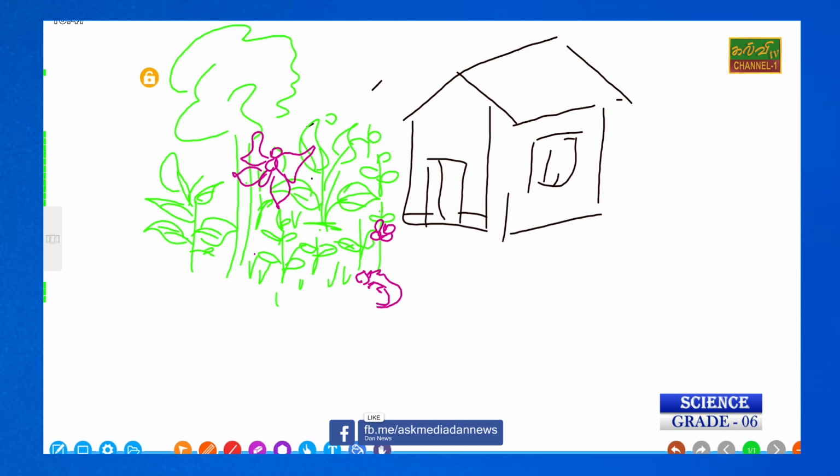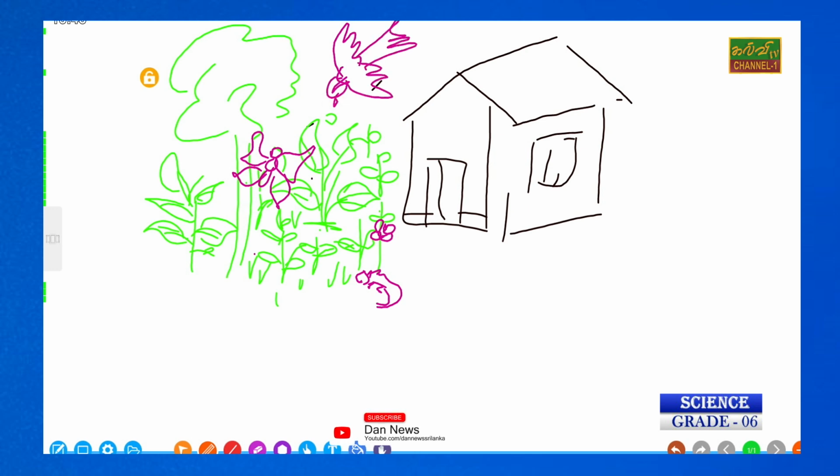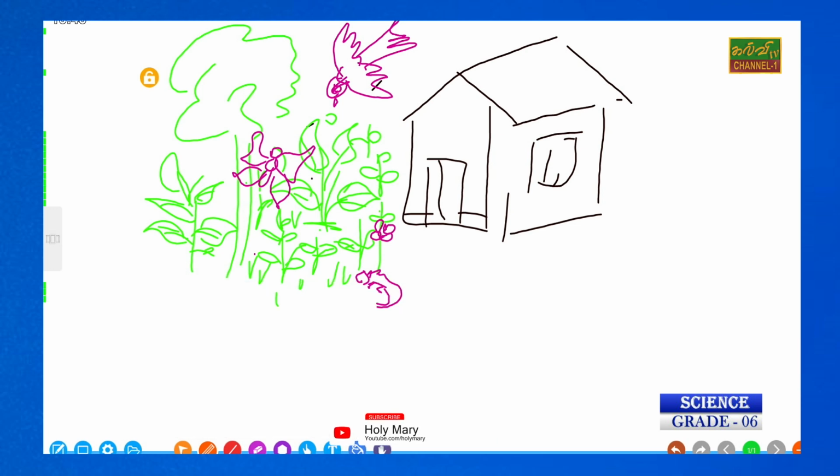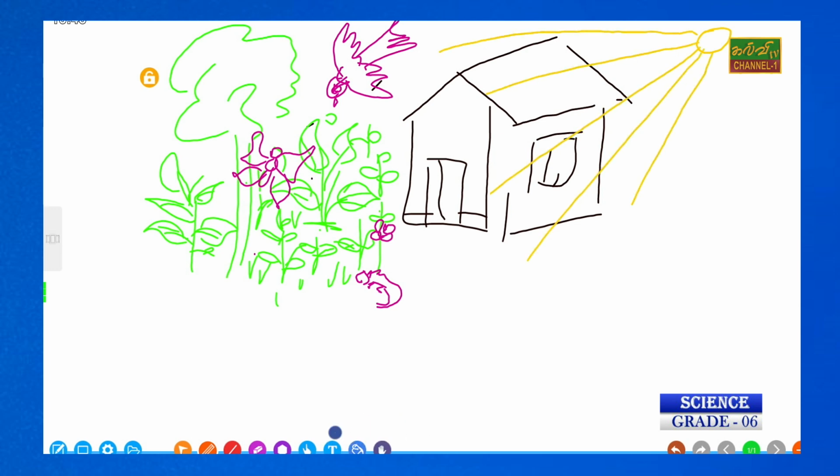At the same time, some birds possible. Birds. So now I have drawn the home garden. Every day we receive solar energy. So here this is energy.